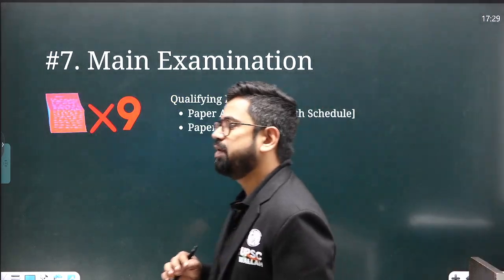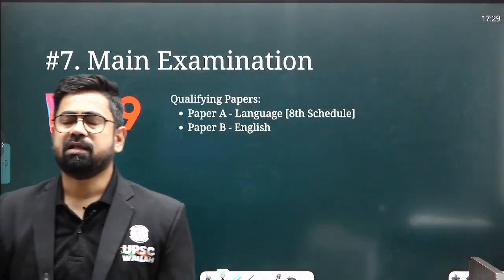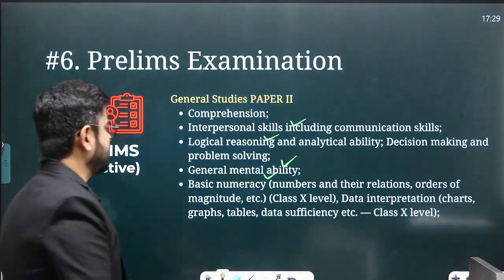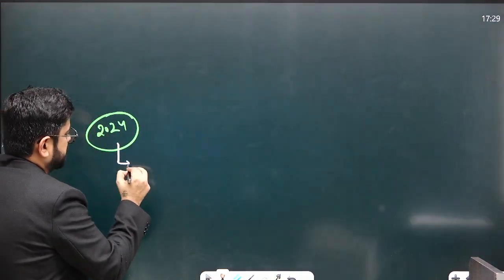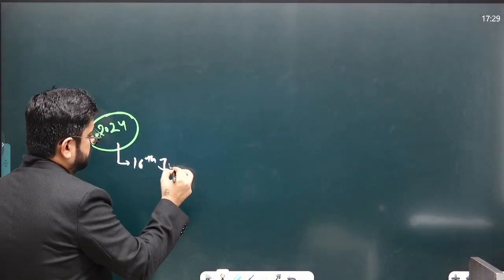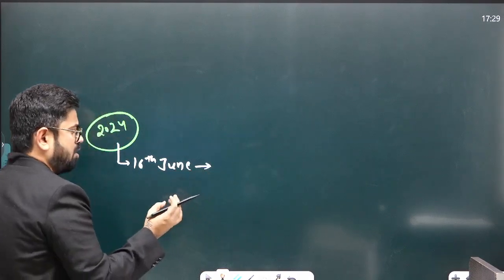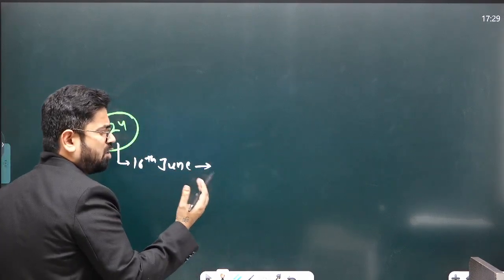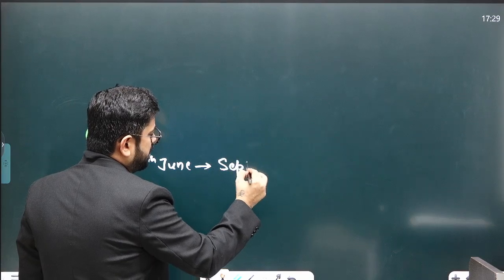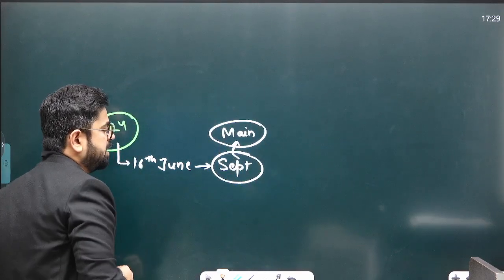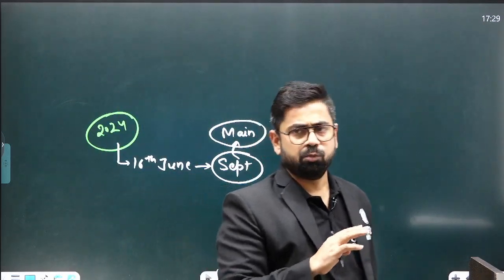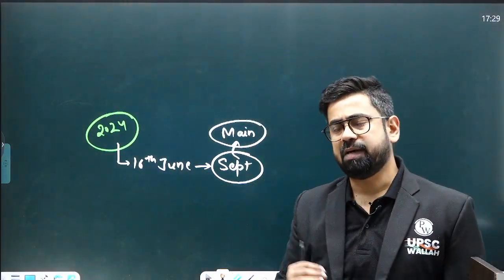Now, when you qualify the prelims examination, then let's say your prelims examination was this year, 2024. The prelims examination was on 16th of June, then July, August, September. So almost you can say almost 3 months. In September you will have the main examination. So after a gap of almost 3 months, you get into the main examination.